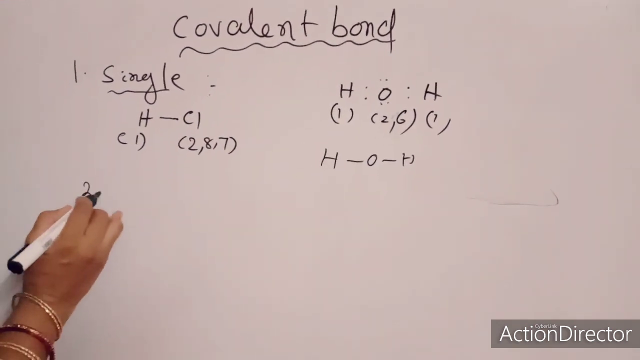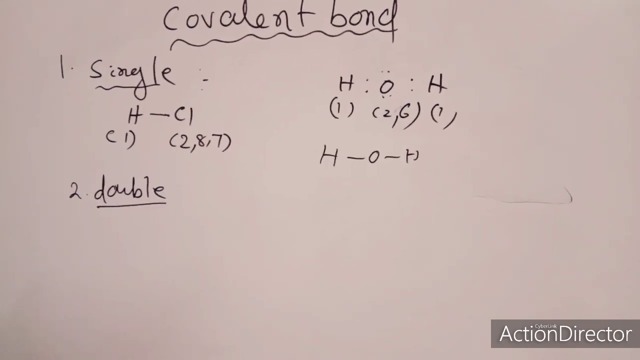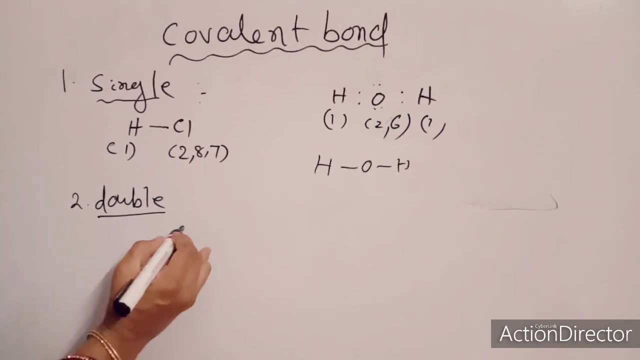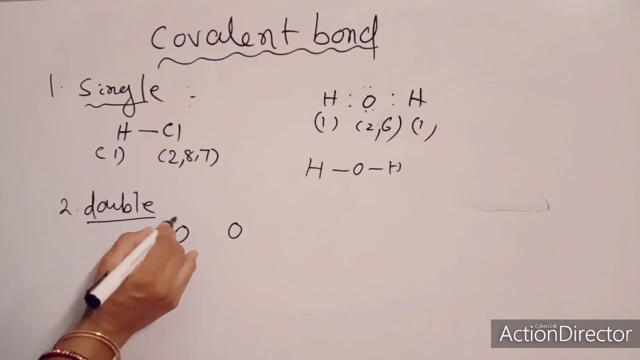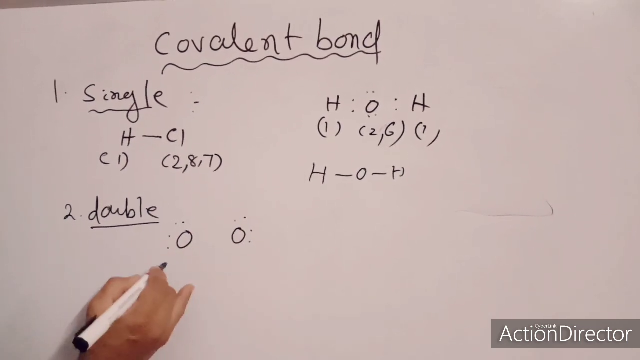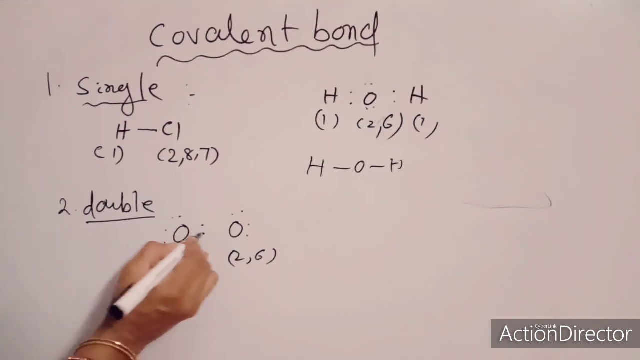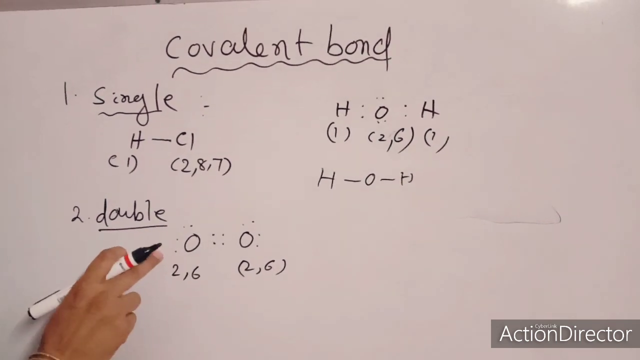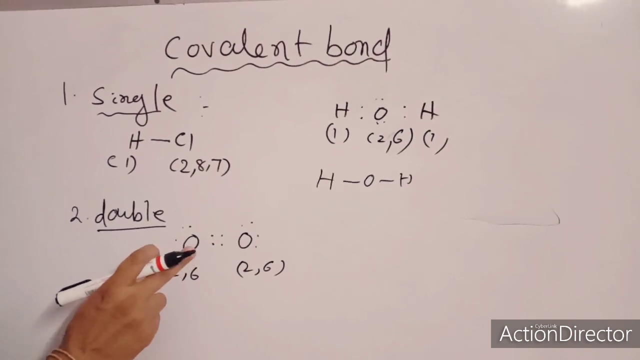Okay, second one, double bond. A double bond forms when each participating element shares 2 electrons each. Suppose I am telling you about the oxygen molecule. Oxygen has 6 electrons in the outermost shell, here also 6. So 2, 6, and here also 2, 6. This oxygen is sharing 2 electrons. This oxygen is also sharing 2 electrons, so that it can gain a total of 1, 2, 3, 4, 5, 6, 7, 8 electrons in the outermost shell.